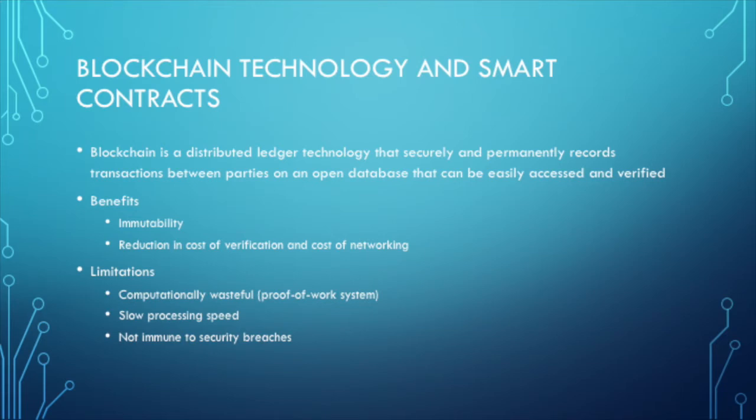Third, even though blockchain technology relies on consensus of the majority to ensure security of the system, it is not completely immune to security breaches. Exploiting the need for consensus, it is plausible that a single rogue entity could garner enough share of the network to achieve slight majority, when it would then be able to introduce its version of the blockchain and validate it. This is also known as a 51% attack.